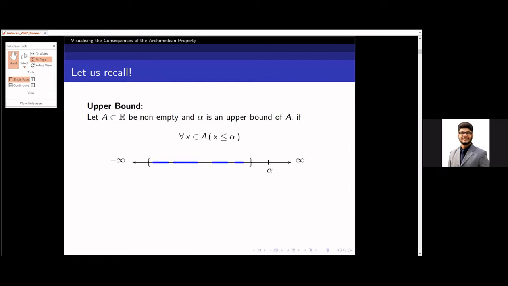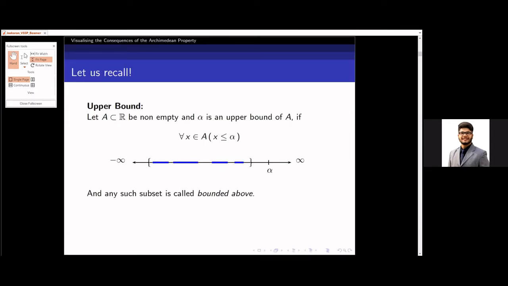So I'll start with a quick recap of a few old definitions. Firstly, what is an upper bound of a set? Let A be a non-empty subset of R. We say that alpha is an upper bound of A if for all x in A, x is less than or equal to alpha. What does this mean? This means that every element of A is at most alpha, and it is on the left of alpha, right?